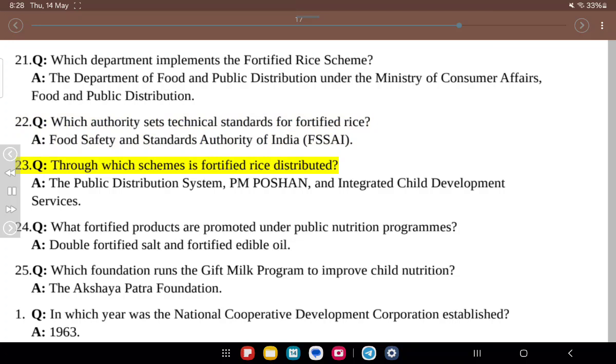23. Q. Through which schemes is fortified rice distributed? A. The Public Distribution System, PM Poshan, and Integrated Child Development Services. 24. Q. What fortified products are promoted under public nutrition programs? A. Double fortified salt and fortified edible oil. 25. Q. Which foundation runs the gift milk program to improve child nutrition? A. The Akshaya Patra Foundation.